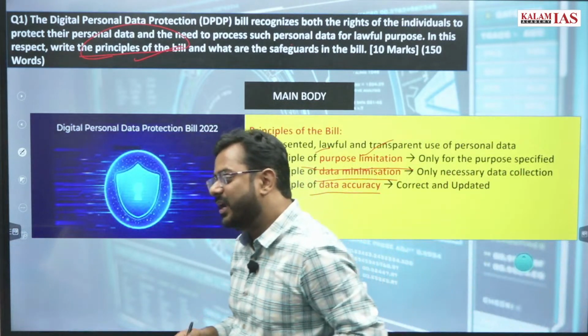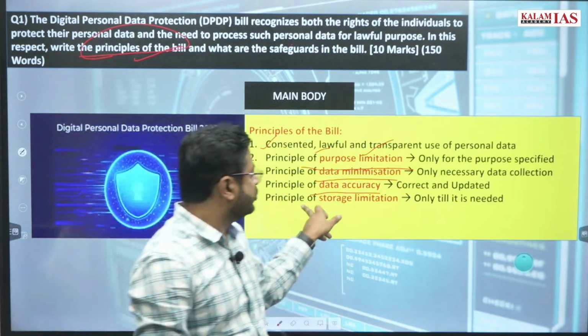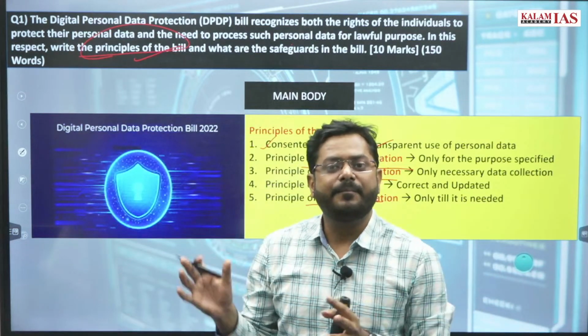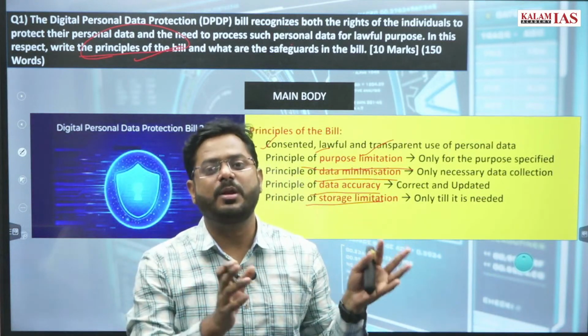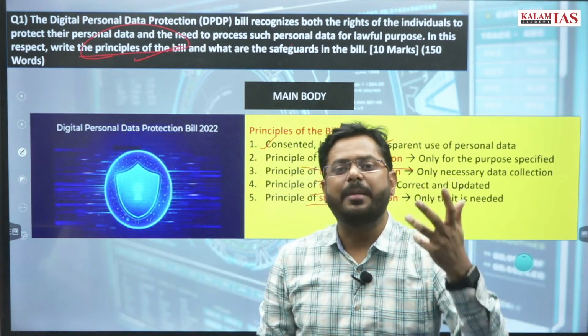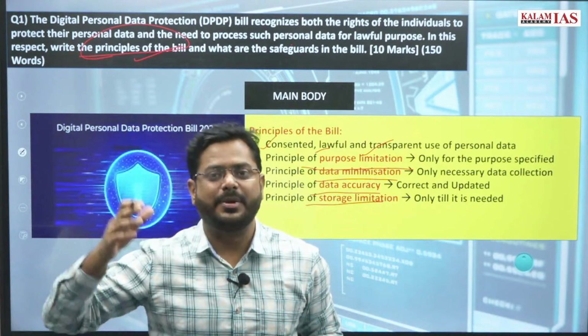There should not be any misleading facts. And we have the principle of storage limitation: data can only be stored till the time it is allowed, right? The concerned authority will be there, and for every data there will be time limitations, that the data will be allowed for that period only.